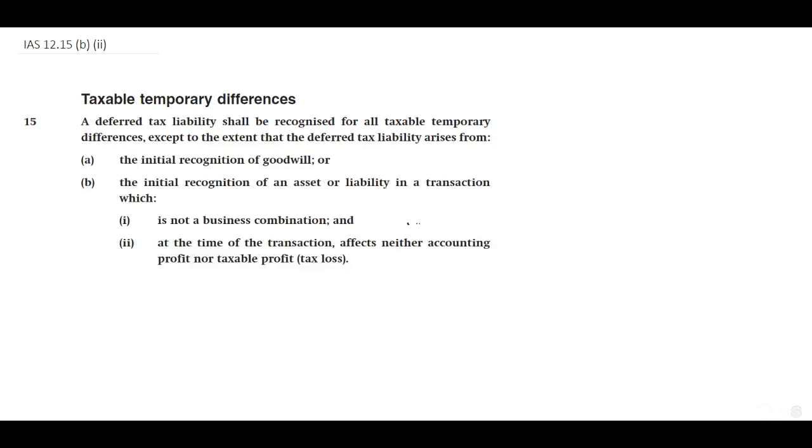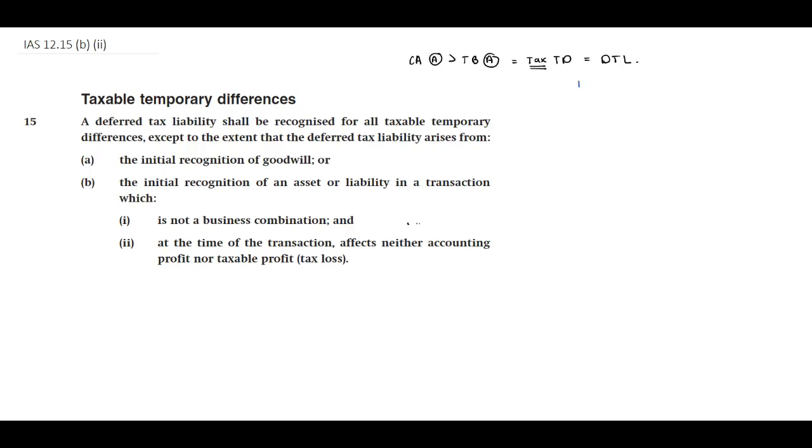Okay, so let's have a look. Taxable temporary differences. Now remember, when will a taxable temporary difference exist? When we have the carrying amount of our asset that exceeds the tax base of the asset. And this will result in a taxable temporary difference, and we need to recognize a deferred tax liability. Remember, taxable temporary difference. Okay, so if we take this one step back, what is a deferred tax?